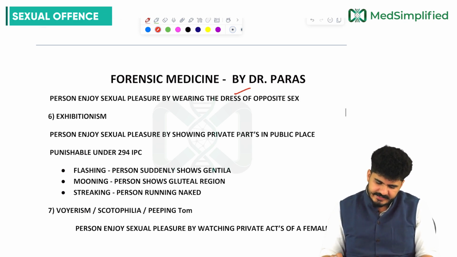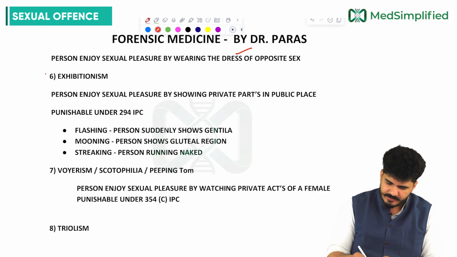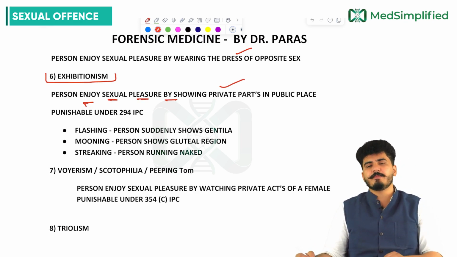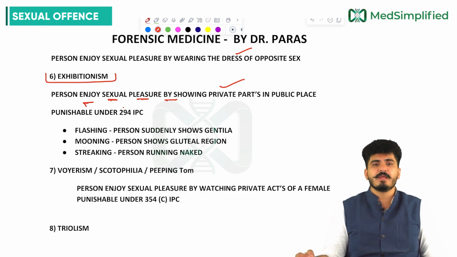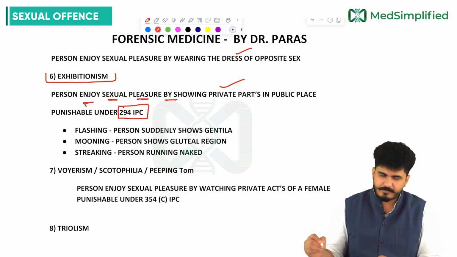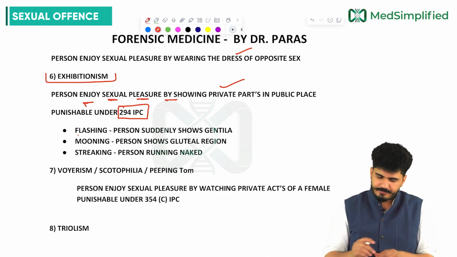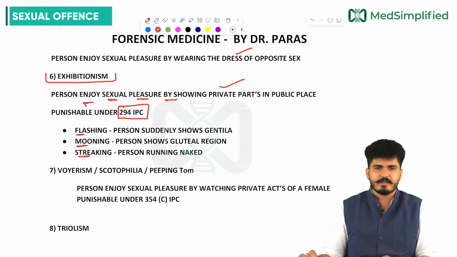The sixth term is exhibitionism. The sixth term is what, sir? Exhibitionism. The person enjoys sexual pleasure by showing the private parts in a public place. That is purely an offense, and this is punishable under IPC 294. So we have three types of exhibitionism: one is flashing, another is mooning, then there is streaking.